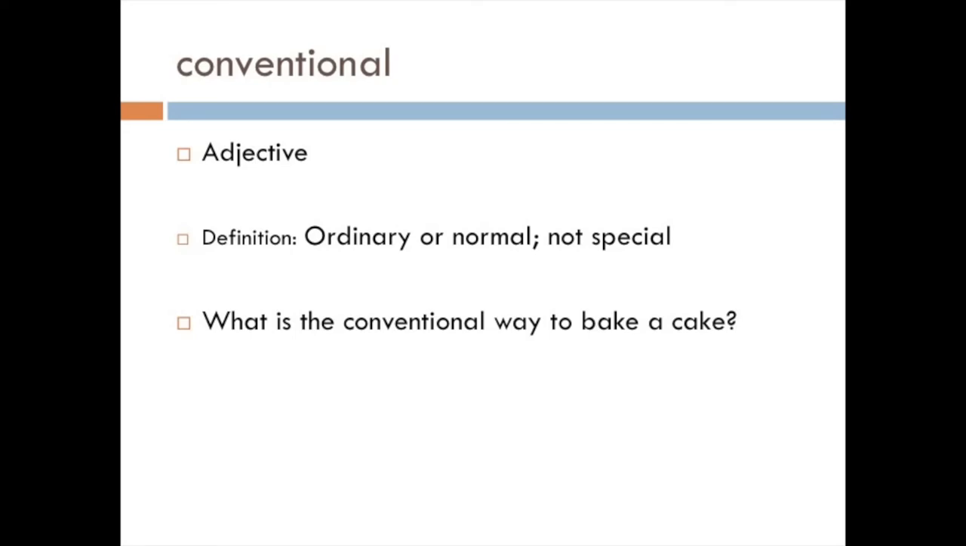Therefore, we know conventional is an adjective or describing word in a sentence. The definition of conventional is ordinary or normal, not special. So I could say, the conventional way to take a test is with a paper and pencil, even though sometimes we take tests on a computer. Now think about this question and write your response on your vocab sheet. What is the conventional way to bake a cake?